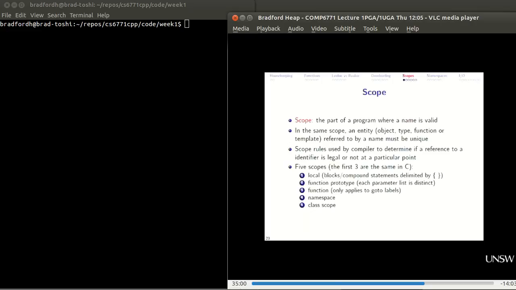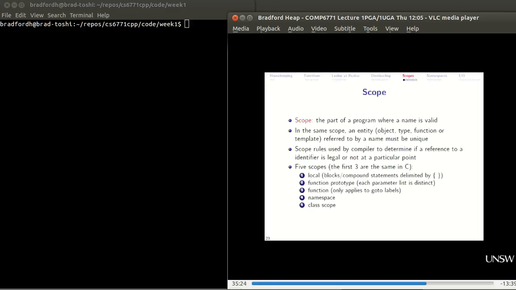So we're going to talk about scope. Most people should just realize this is a lot of revision. Scope is, of course, where code is valid, where a variable or a function call is valid. Things in the same scope can be referred to by name, but that name must be unique.